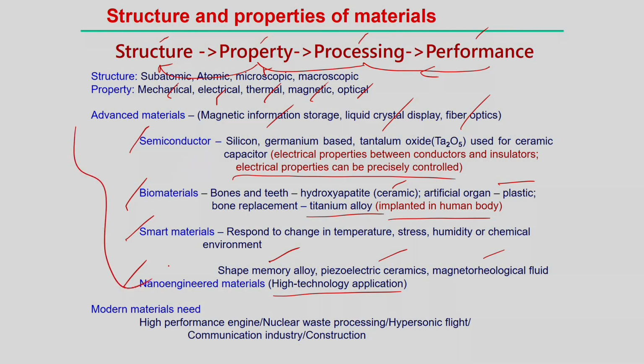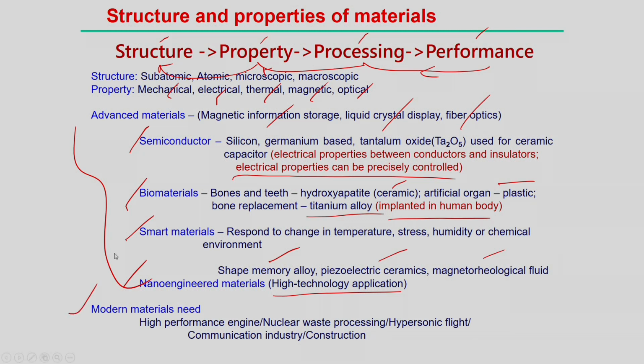But apart from all this development in the properties of the materials, all these materials are important for a manufacturing engineer, because if we know the properties of the material, then it will be easy to decide what type of manufacturing process can be used for a particular component or product.